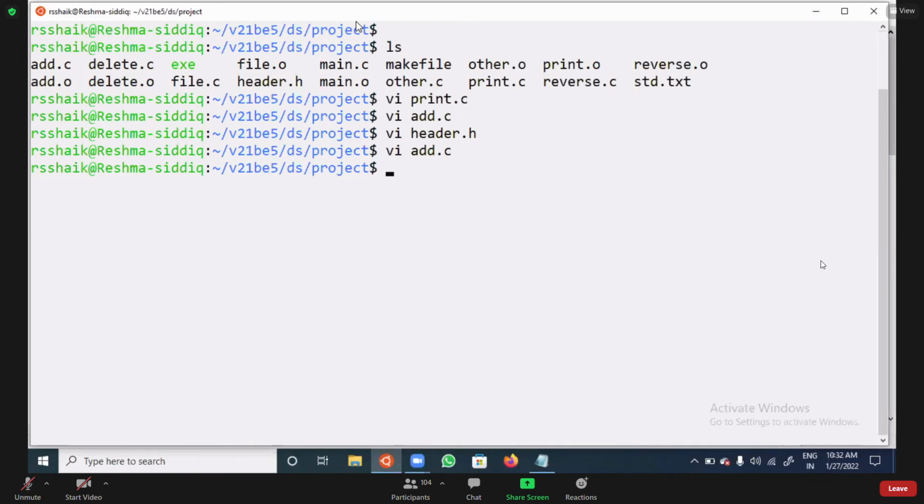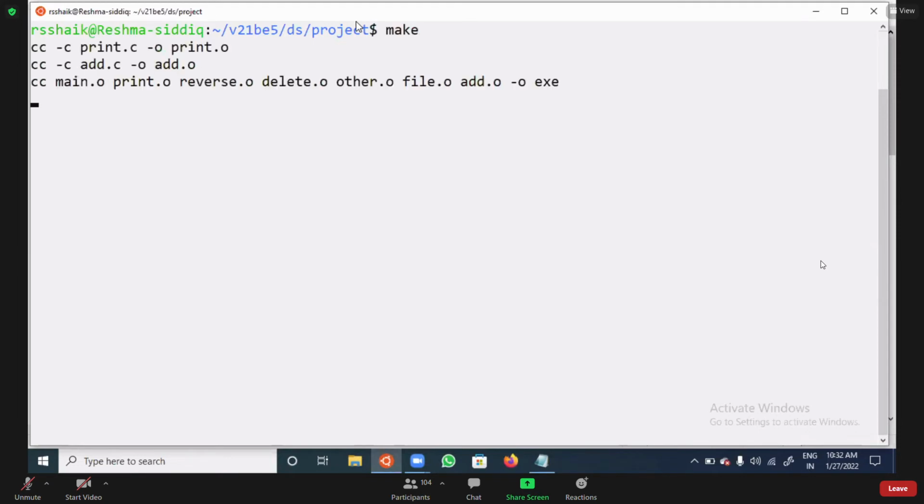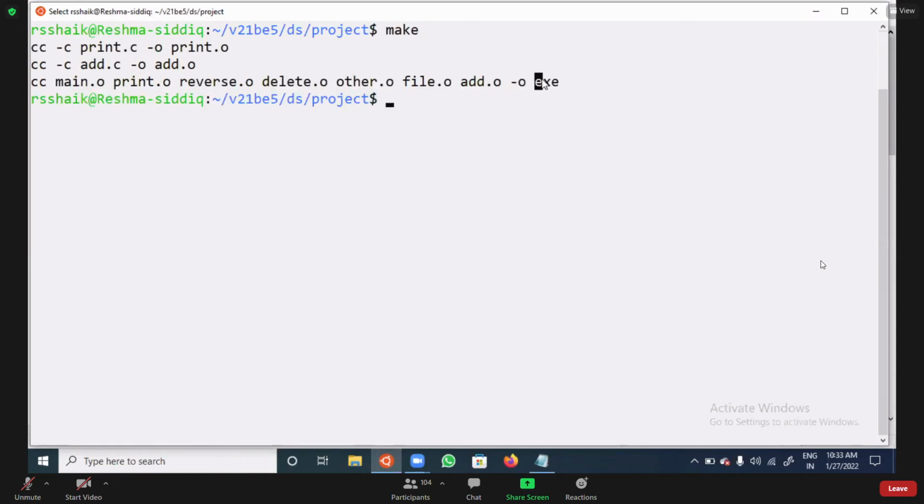Now you can see I'm going to give make. Instead of recompiling all the files, it will compile only the add.c file and the print.c file. You can see print and add, two files are compiled, and the object files are created. Now finally all the object files are linked and executed. The executable file is created. If any errors are there, it will definitely show you.